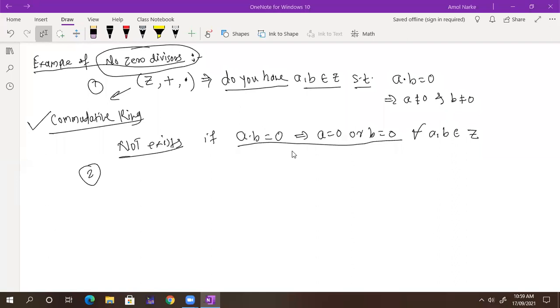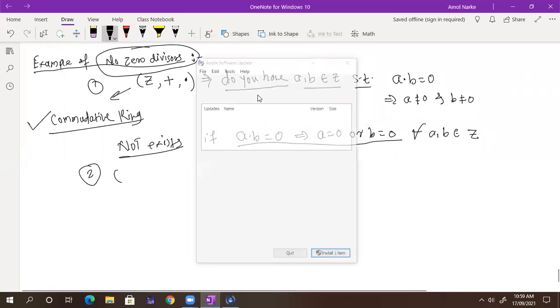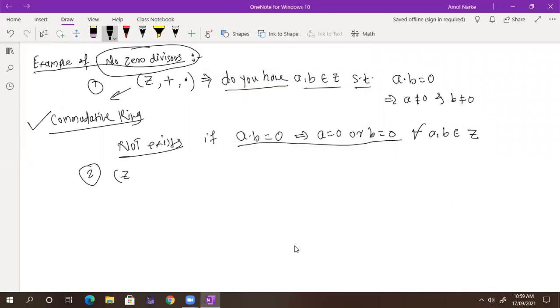Sir, we can take the example Z2, comma, plus, comma, dot. Z2, plus, dot. With respect to the first operation, it should be abelian, and with respect to the second operation, it should be a semigroup.